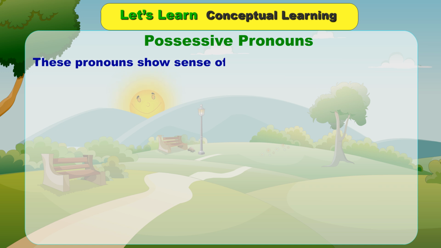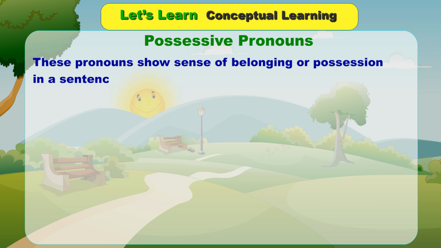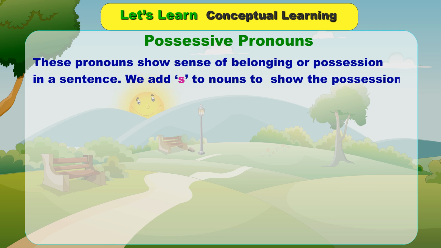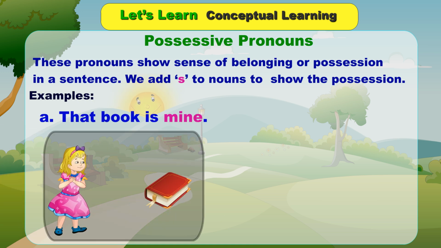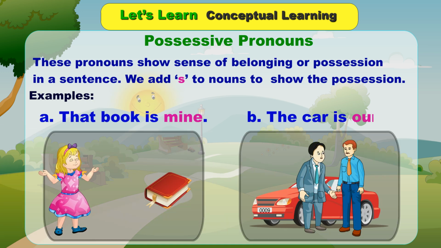Possessive pronouns. These pronouns show a sense of belonging or possession in a sentence. We add s to nouns to show the possession. Examples: A. That book is mine. B. The car is ours.